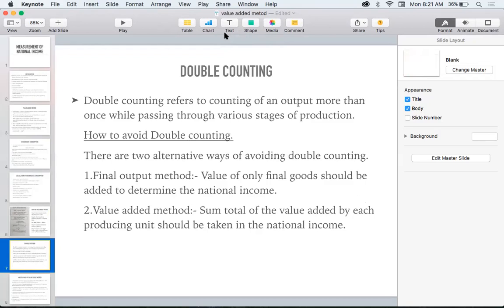Double counting refers to counting of an output more than once while passing through the various stages of production. Did you understand that? I'll tell you what is double counting. I'll explain it with an example.